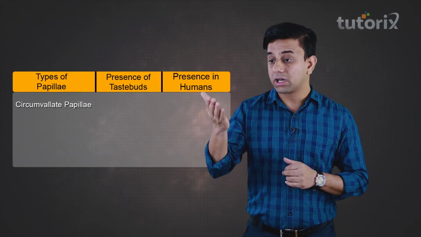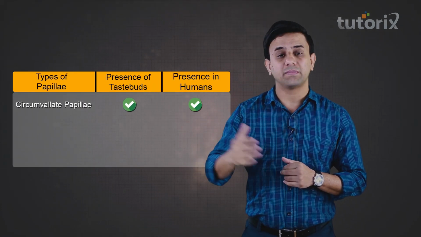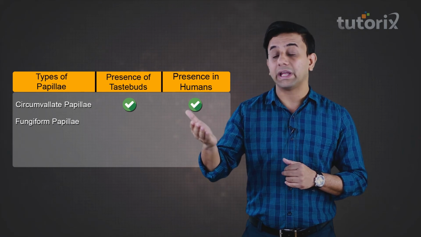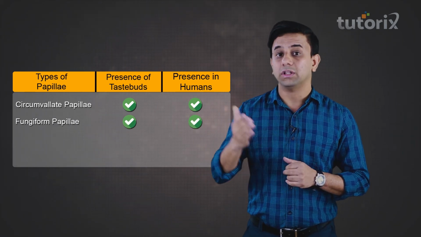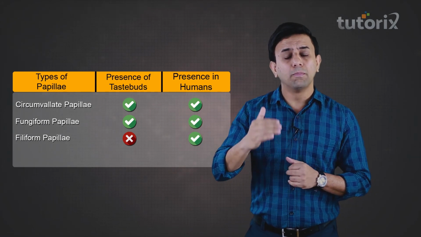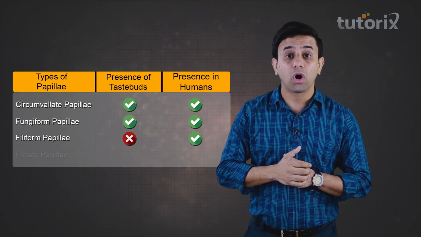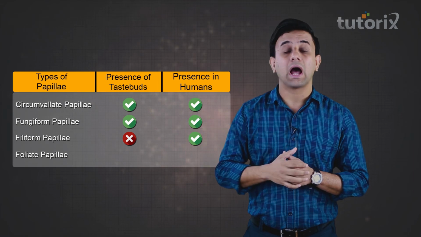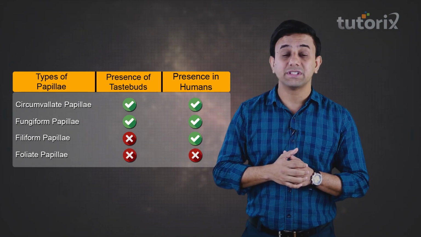Now let us see which among these papillae have taste buds. The circumvallate papillae have the taste buds. The fungiform papillae have the taste buds. The filiform papillae do not have taste buds. One more papillae is there, which is called the foliate papillae, and this papillae is absent in human beings. So friends, now we have a good idea about the teeth and the tongue, which are important aspects of the oral cavity.